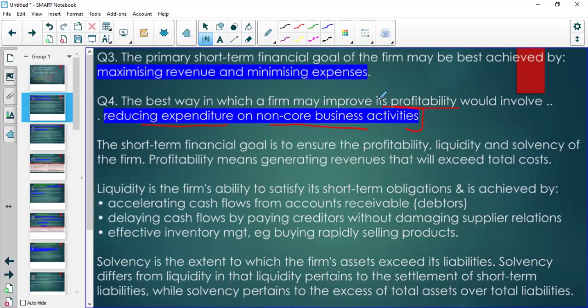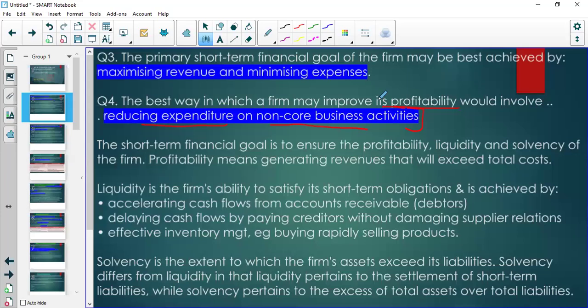For example, if we want to increase the sales, if we want to sell more and bring in more revenue, we can advertise. But the advertising is going to increase the costs and increase the revenues, so it's going to increase both.